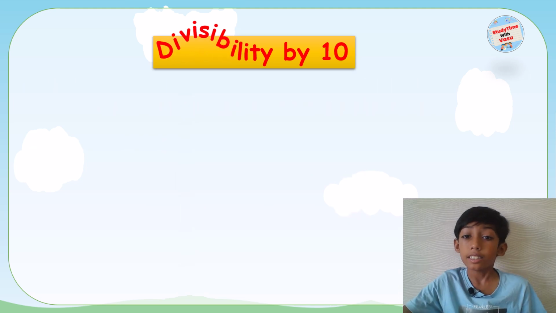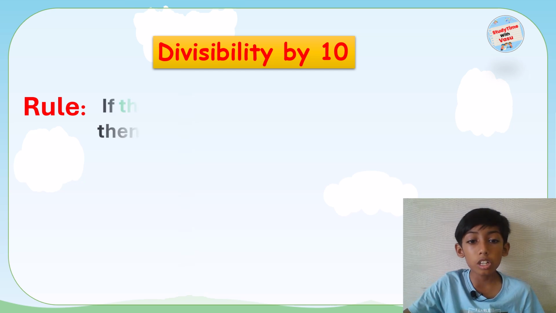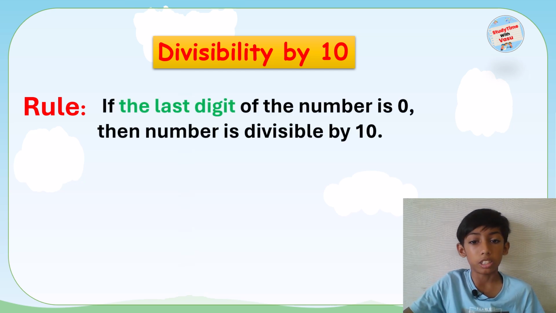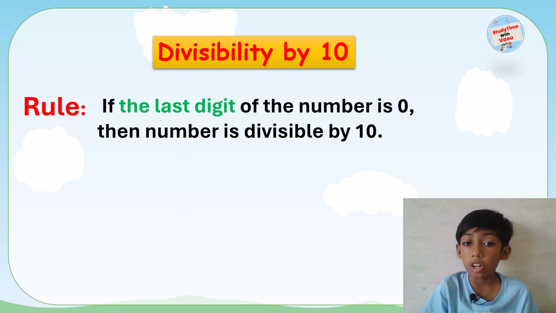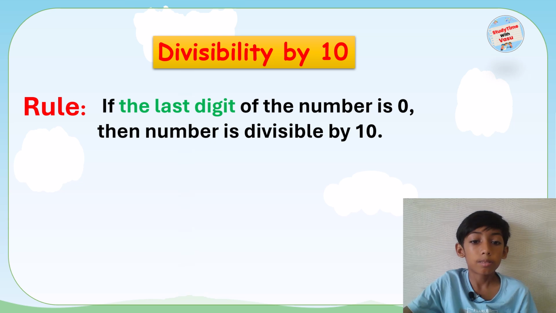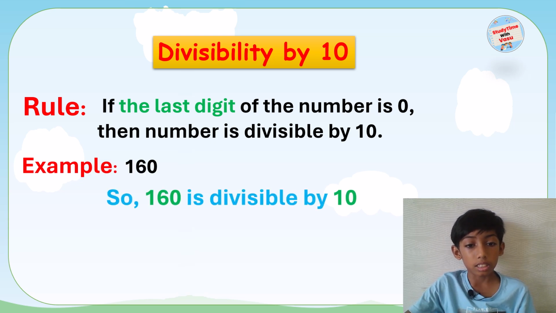Divisibility by 10. The rule is, if the last digit of the number is 0, then the number is divisible by 10. It applies to any number. If the last digit is 0, then the entire number is divisible by 10. For example, 160. 160 has 0 at the end. That's why it is divisible by 10.